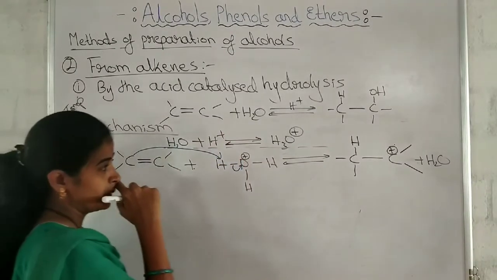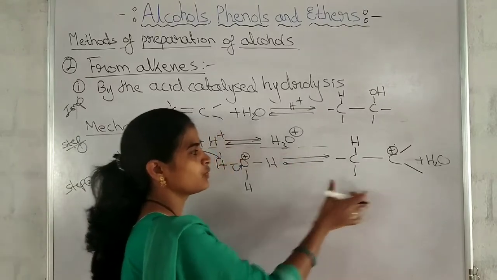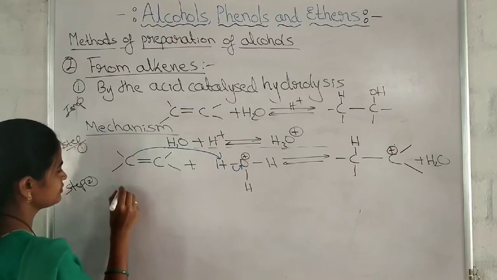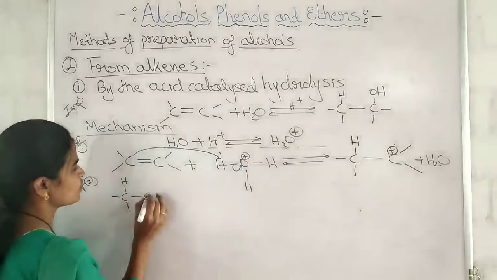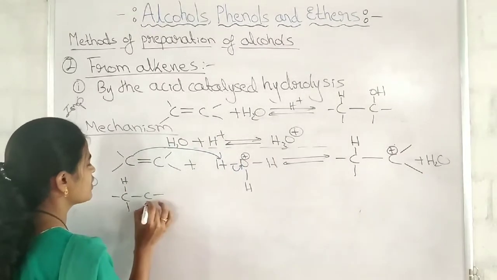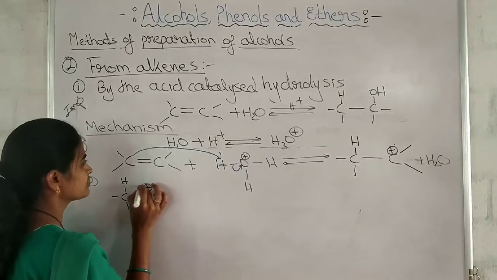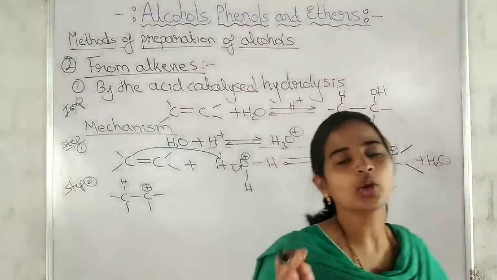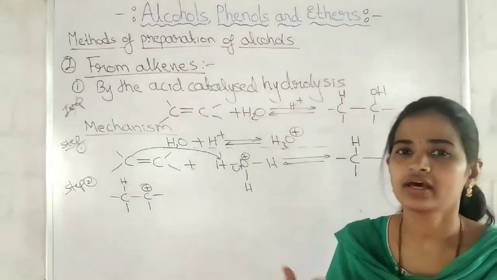Step number 2. Whatever product is formed in step number 1, that we have to write as a reactant. Same thing I am writing here: whatever carbocation is formed in the first step. The second step is nucleophilic attack of water molecule.